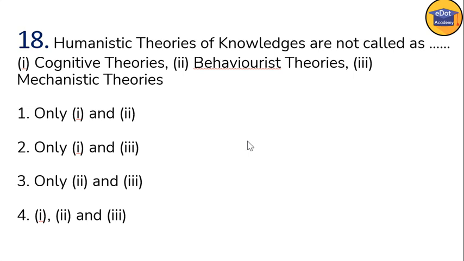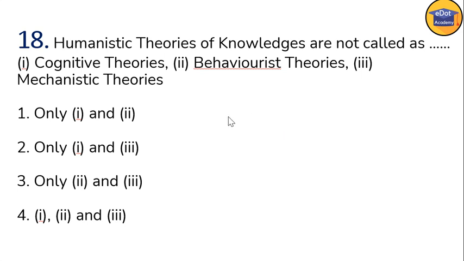Humanistic theories of knowledge are not called as. Okay, so humanistic theories of knowledge are not called as cognitive theories, behaviorist theories, and mechanistic theories.